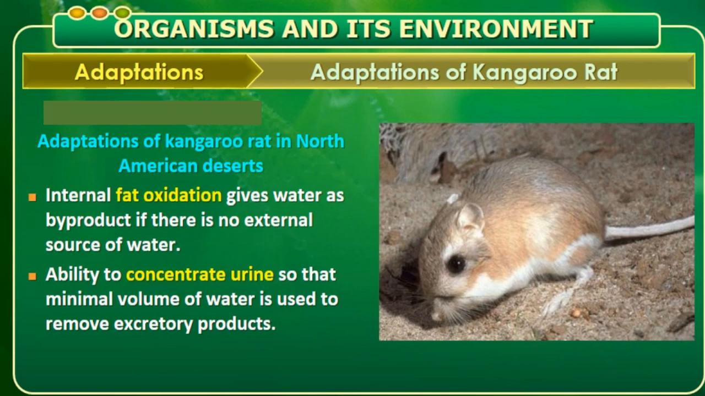Adaptation of the kangaroo rat in the North American deserts. Usually, internal fat oxidation gives water as a byproduct if there is no external source of water.